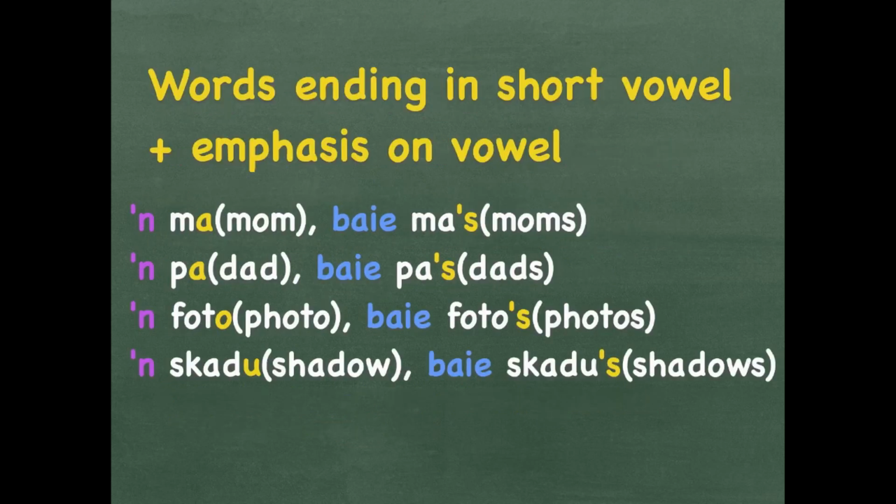We also get words ending in a short vowel that gives emphasis on that vowel, like when you talk about your mom. Ma is a short way of saying mama, which is mother. We say mom for short. Notice when I say ma, the emphasis is on the A. Therefore, you have to put an apostrophe S when making it plural. A ma, baie ma's. One mom, many moms.